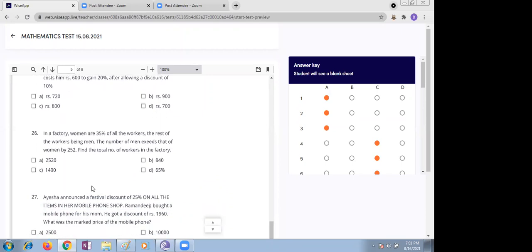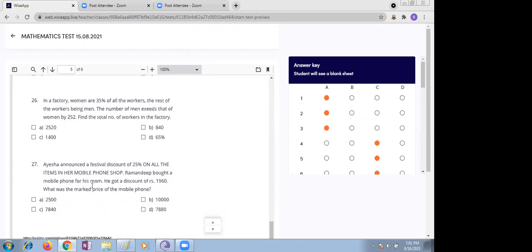We'll discuss completely. In a factory, women are 35% of all workers, and the rest of the workers are men. That means how many men? 65%. Men exceed women by 252. That means men are 65%, women 35%. Ma'am, 65x upon 100 is equal to 35x upon 100 plus 252.